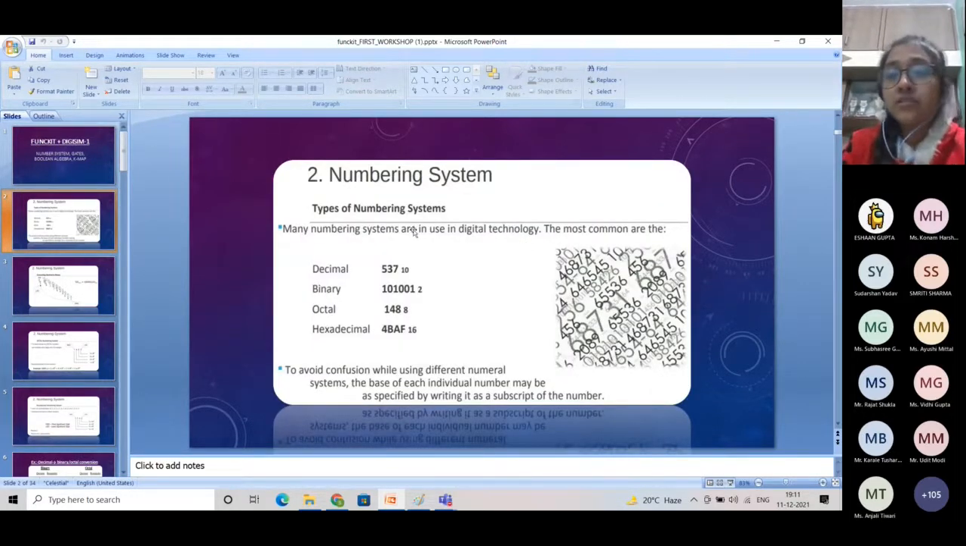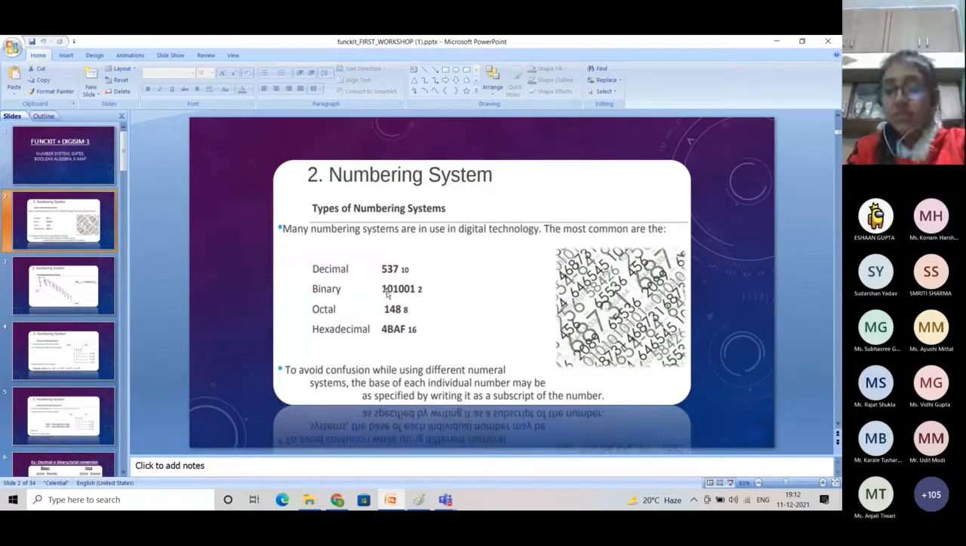So firstly, there are many number systems in our digital technology. Most common number systems which we are going to study here are decimal number system, binary number system, octal number system and hexadecimal number system. Now what is the difference in all these number systems? The main difference between these number systems is their base. So the base of decimal number system is 10. That means this number system consists of all the digits from 0 to the base minus 1, and base minus 1 is 9. Thus, our decimal number system consists of all the digits from 0 to 9.